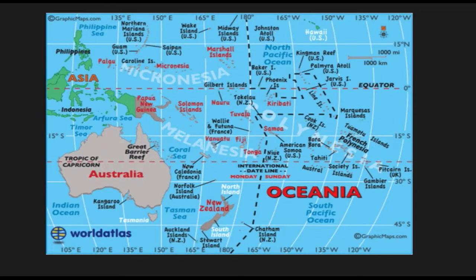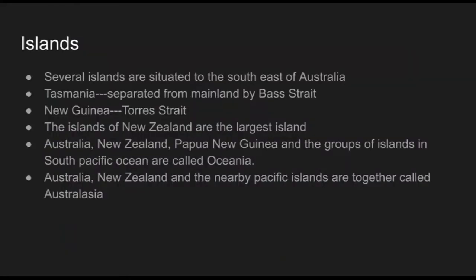And New Zealand, Australia, and nearby places are also called Australasia. These are about the islands of Australia. From the map we can understand that several islands are there on which side of Australia? Southeast side.